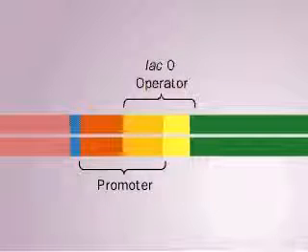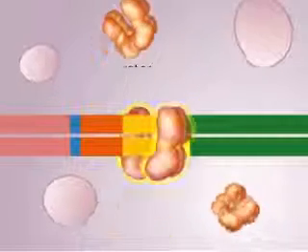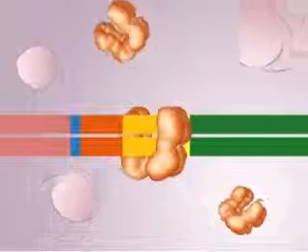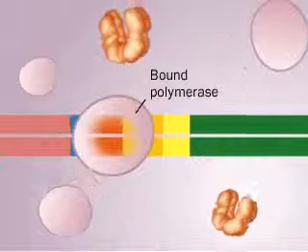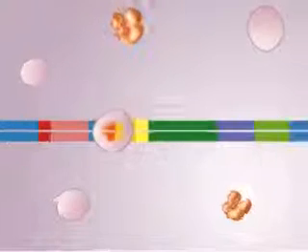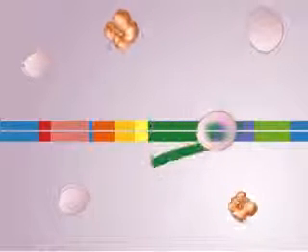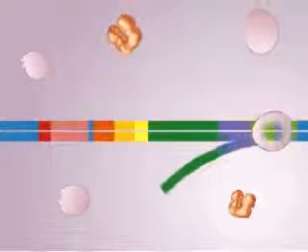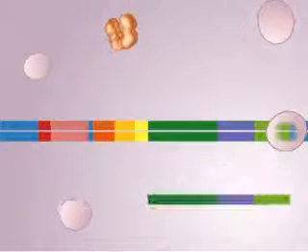The operator overlaps the promoter. If a repressor molecule is present, it can bind the Lac operator. It doesn't stick to the DNA like glue, but continually binds and releases, so the operator is not bound by the repressor at all times, and structural genes are transcribed at low or basal levels. When there is little lactose present, there is no reason to waste energy making the enzymes to process it.